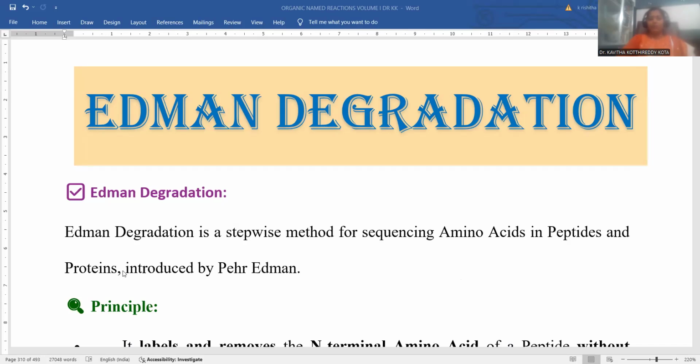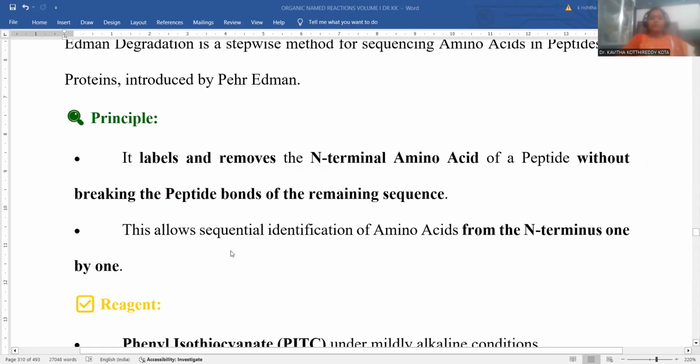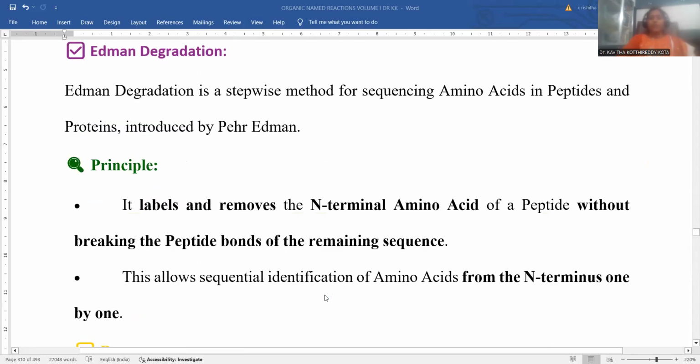Polypeptides are nothing but proteins only, right? There you can apply this kind of degradation process. What could be the important principle of this Edman degradation process? It labels and removes the N-terminal amino acid. The Edman degradation is meant for the removal of the N-terminal amino acid from the peptide chain without breaking the peptide bonds of the remaining sequence. So peptide bonds are not affected; rather, the N-terminal amino acid moiety will be removed. This is the specific reaction terminology regarding this Edman degradation process.